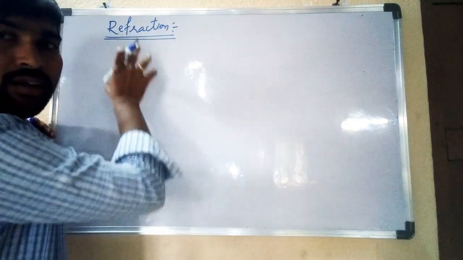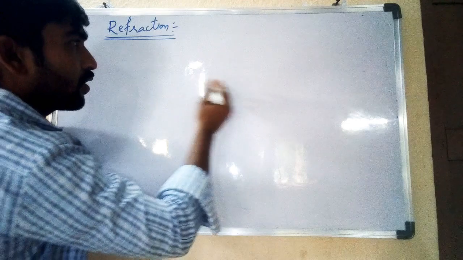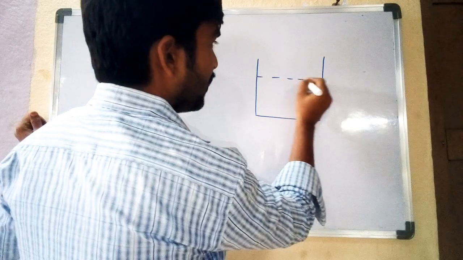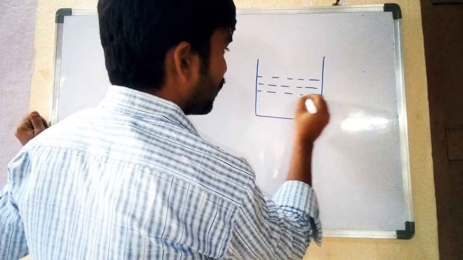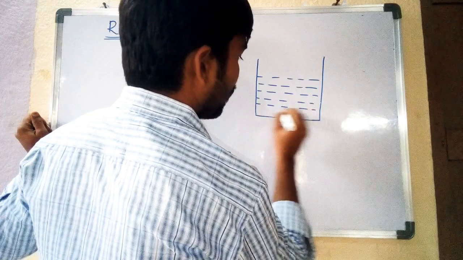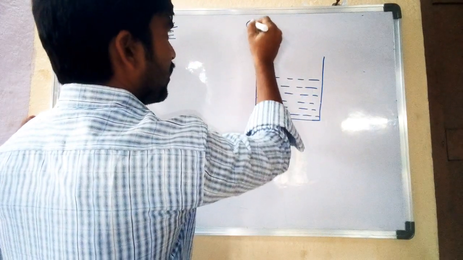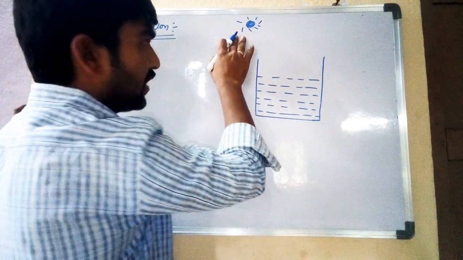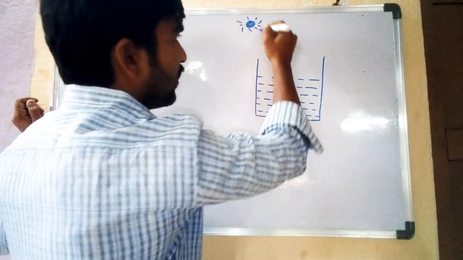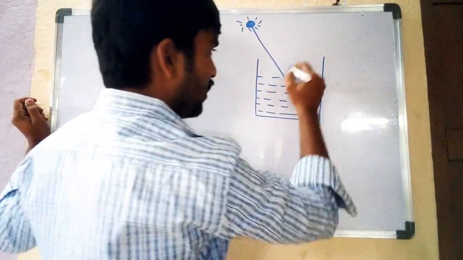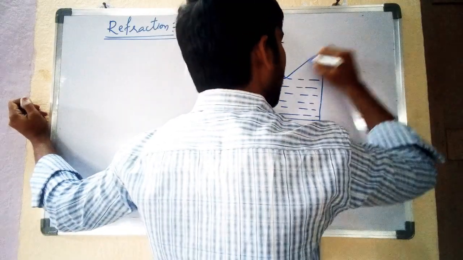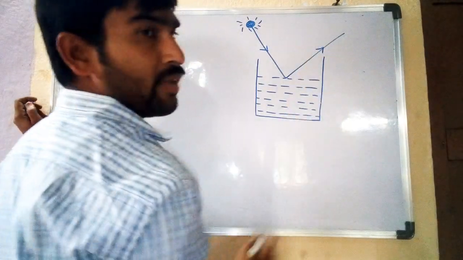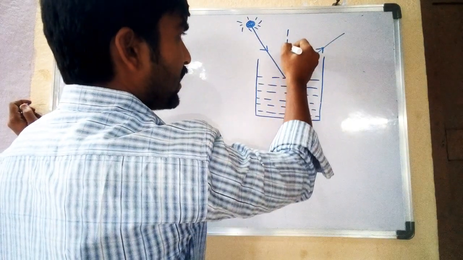First of all, what is refraction? For example, take a beaker with some amount of water. This is the source of light. Source means it is always producing light. It is the natural source of light. It produces light towards the water surface and it will be reflected back. This is the incident ray, this is the reflected ray, and this is the normal.